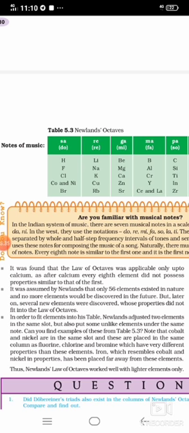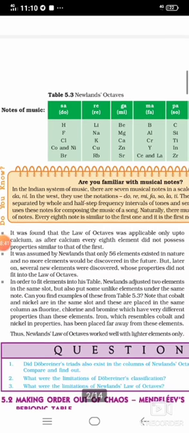Okay, so please remember, this is applicable only up to calcium. Newlands assumed that only 56 elements exist in nature and that no more elements would be discovered in future. So that is also discarded, because now many more elements are present. He classified only 56 elements and thought no more would be discovered. That is wrong, so again this is discarded. We can say it is discarded from this point of view also.